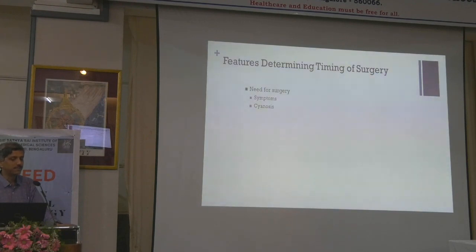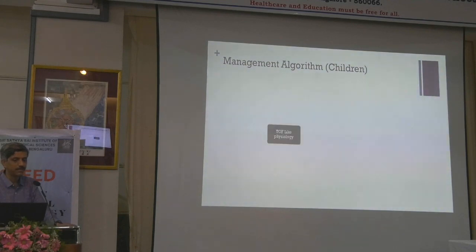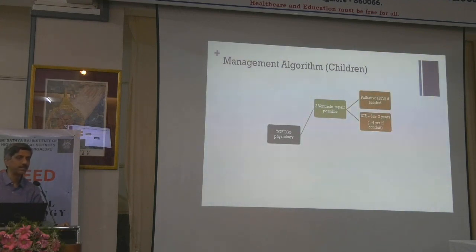Is the need for surgery, whether symptoms and cyanosis are there, and whether the anatomy is single pump or two pump, or whether you need a conduit, and the expertise of your situation, and then associated lesions determined. In children, whenever two ventricle repair is possible, in any condition, we nowadays go for two ventricle repair, almost always.